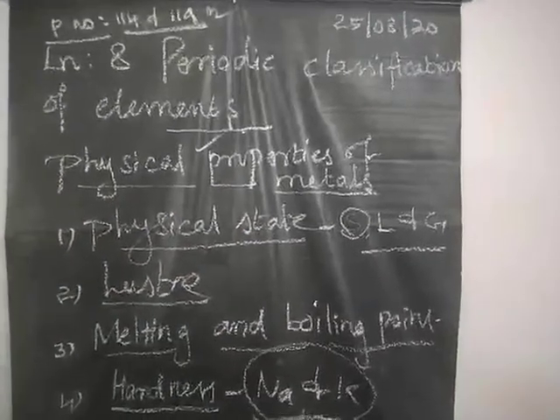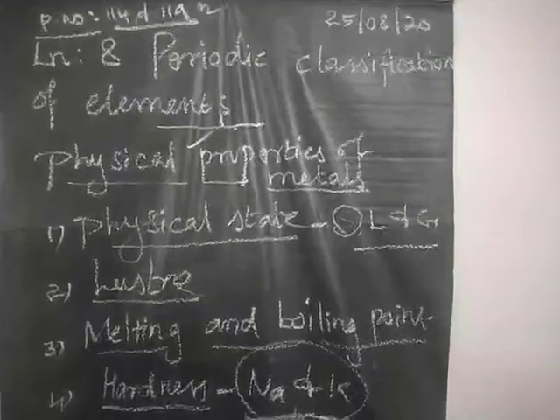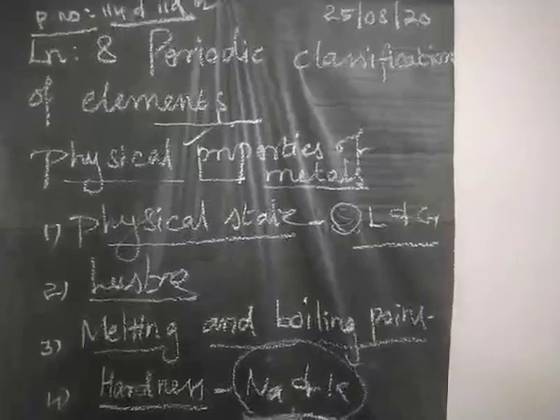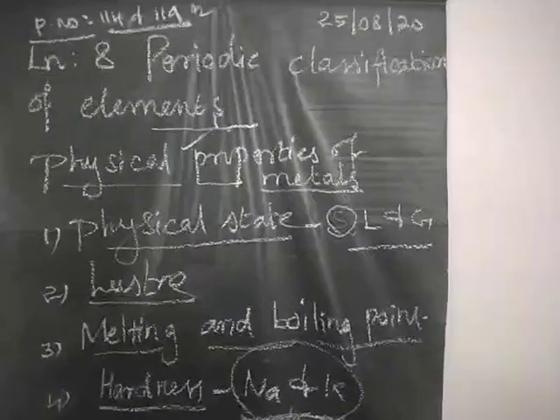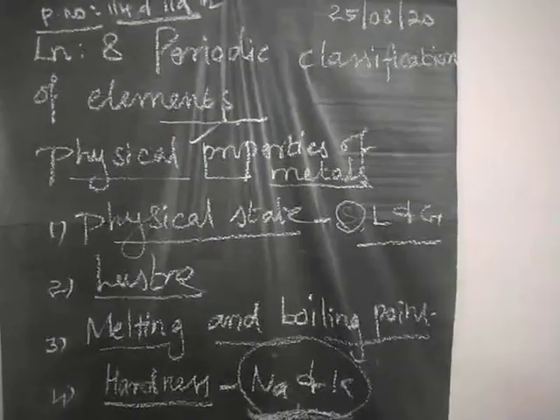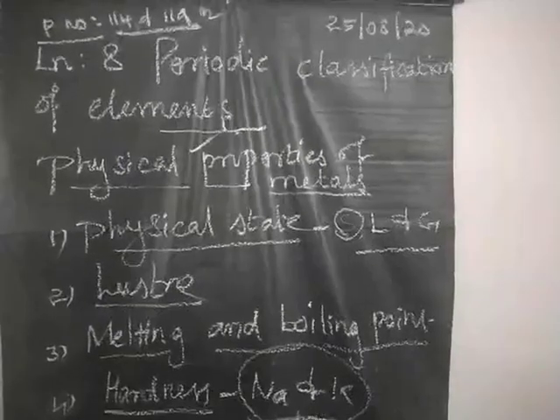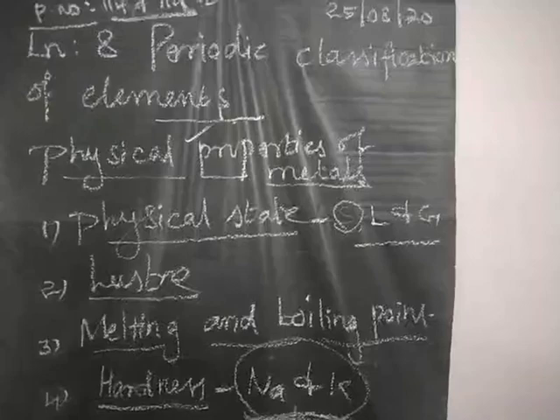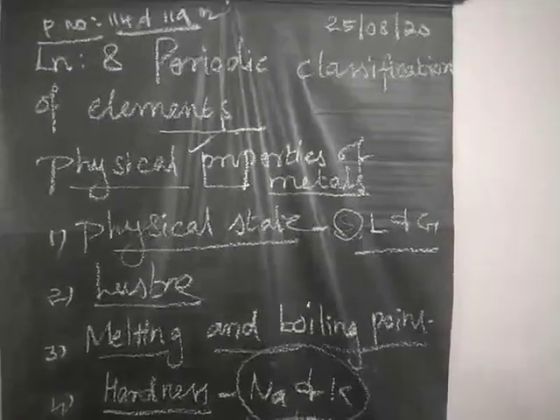So what is meant by properties? Why do we want to study the properties? We have to know the characteristics of a particular element, or particular metal, or particular substance. Okay, so properties can be broadly classified into two types. One is physical properties, another one is chemical properties.